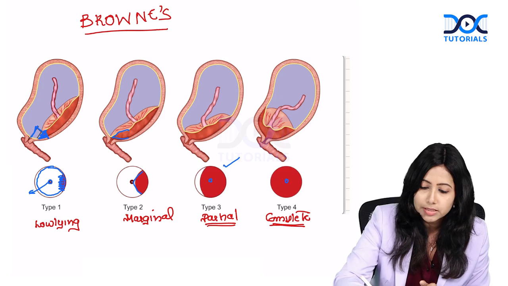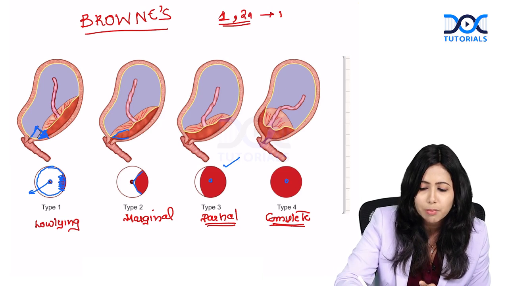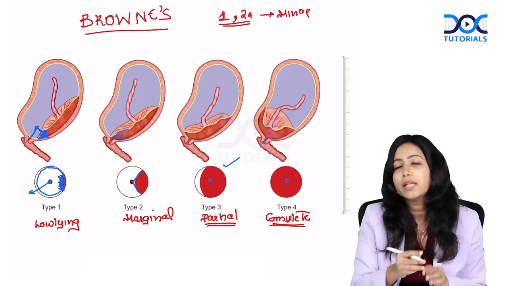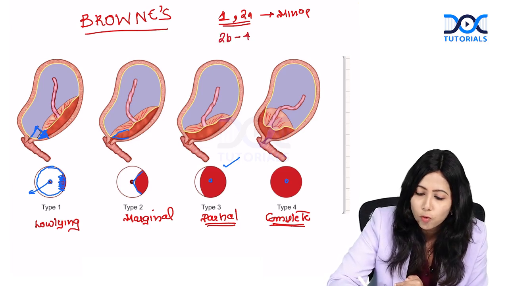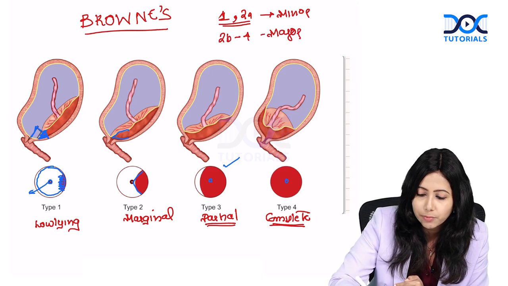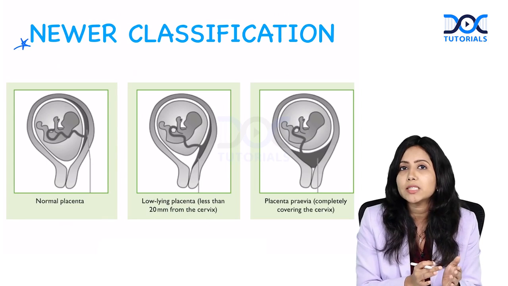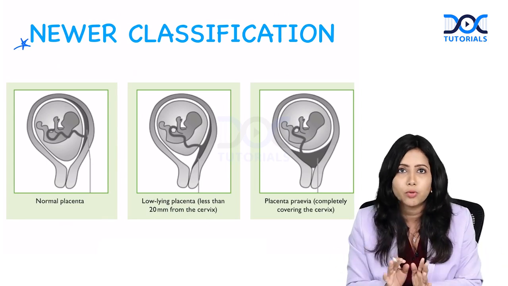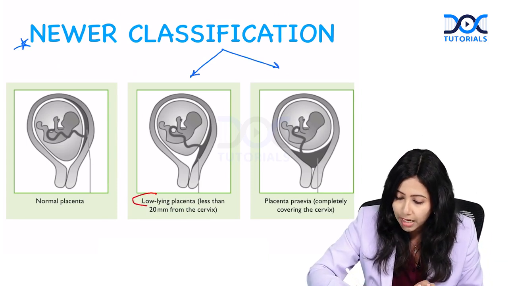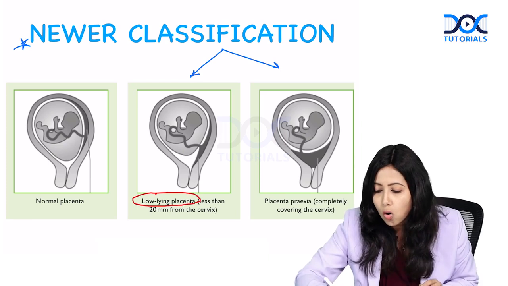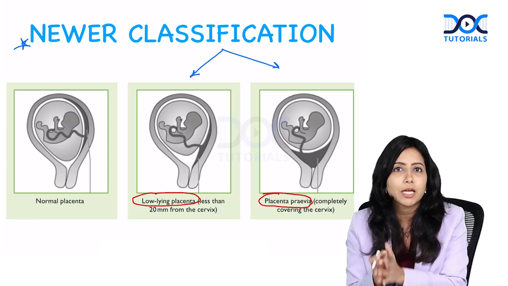Alright. Among all these types, type 1 to 2A are considered as minor degree of placenta previa, whereas 2B to 4 are major degree of placenta previa. Now, let's see what is the newer classification. In the newer classification, they have removed all these, that is 1, 2, 3 and 4. It is just divided into 2. Either it is low-lying placenta or it is placenta previa.